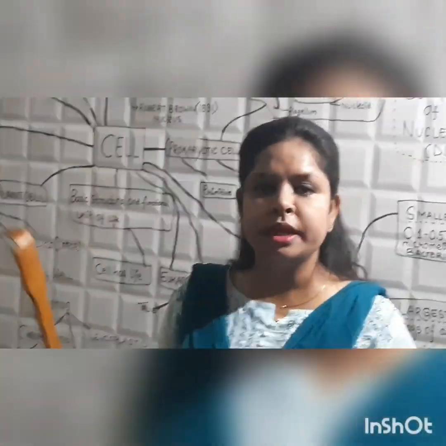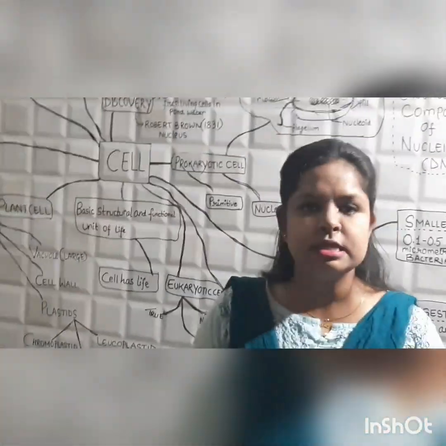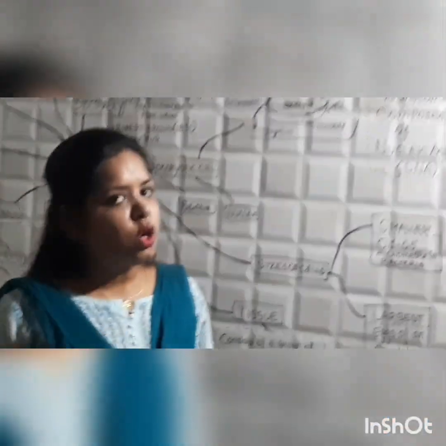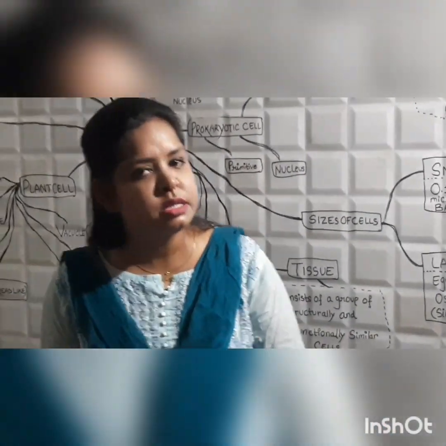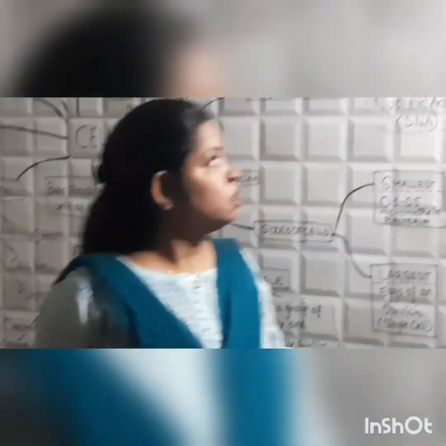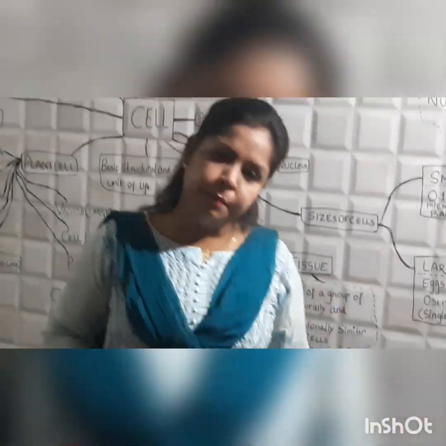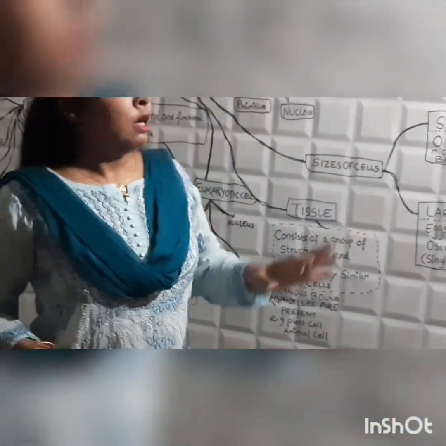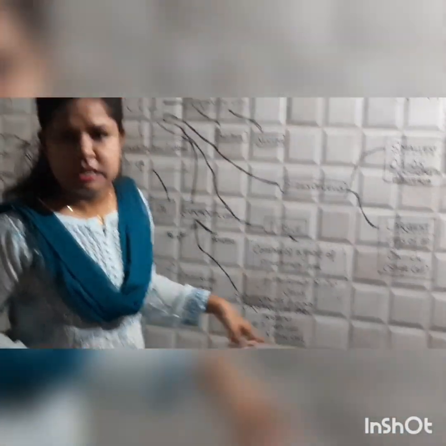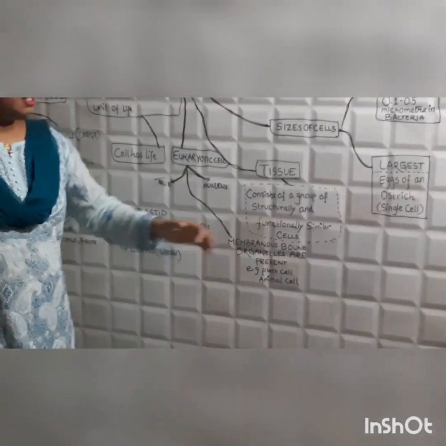In prokaryotic cell, no true nucleus is found. In eukaryotic cell, true nucleus is found. In prokaryote, nuclear membrane is absent. In eukaryote, the nuclear membrane is present. In prokaryote, membrane bound organelles are absent. But in eukaryote, membrane bound organelles are present. Prokaryotes are unicellular, while eukaryotes can be multicellular. Examples: plant cell, animal cell and so on.